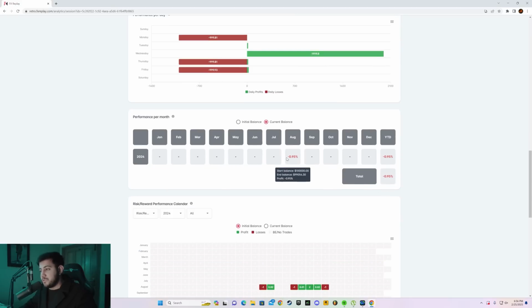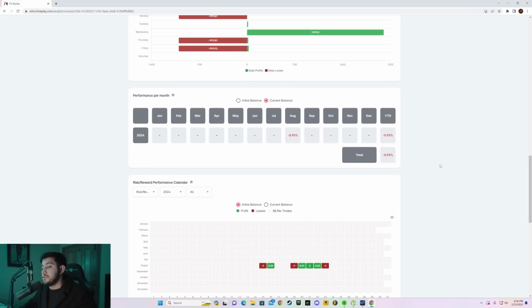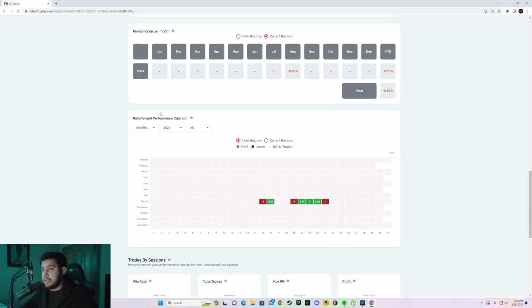And then since we started in August, we are currently at negative 0.95. So then you can look, okay, which month was profitable, which wasn't, right? And then you have risk reward performance calendar, right? So over here, it shows you on the days how much you have made. So these two were at break even, 0.02, 0.01. This was a loser, this was a loser, this was a loser, and this was a winner, right?